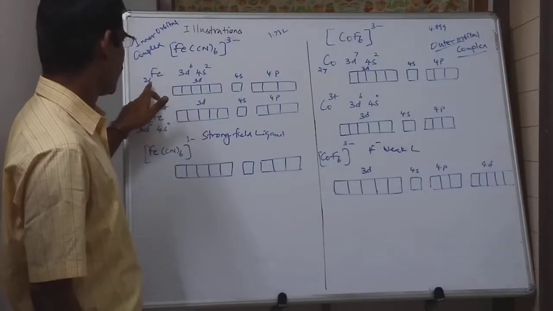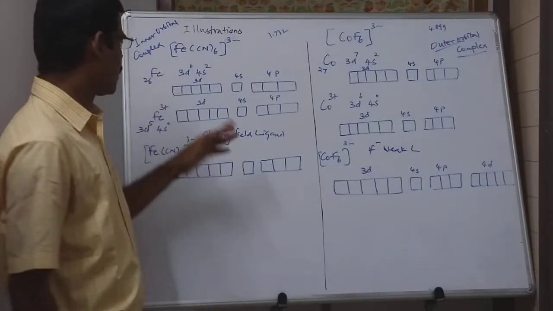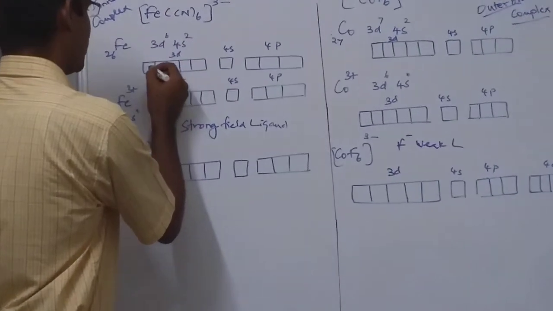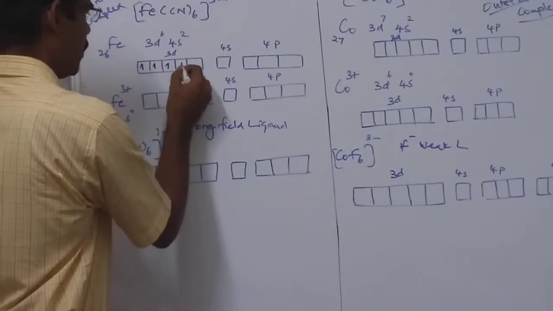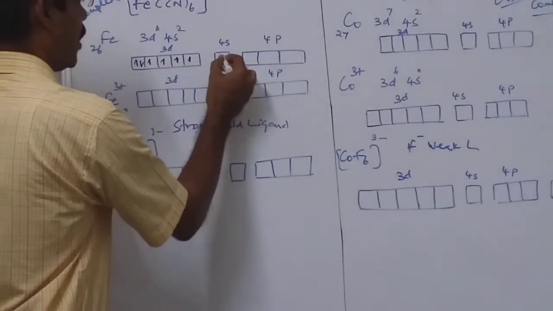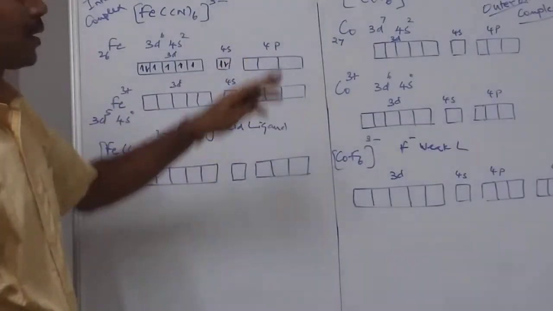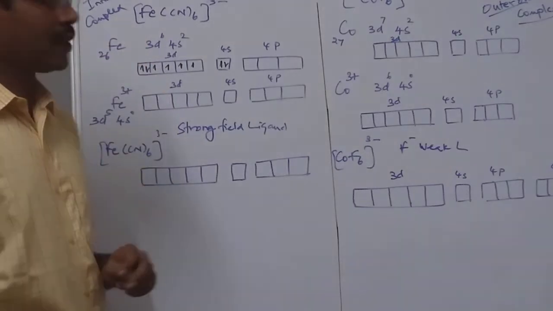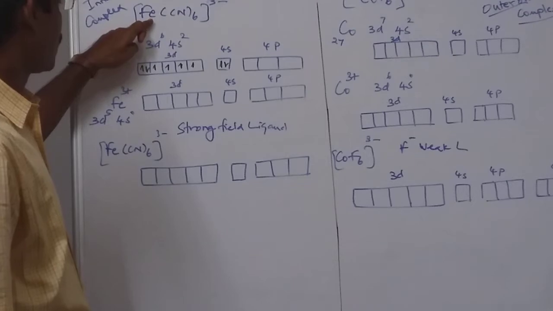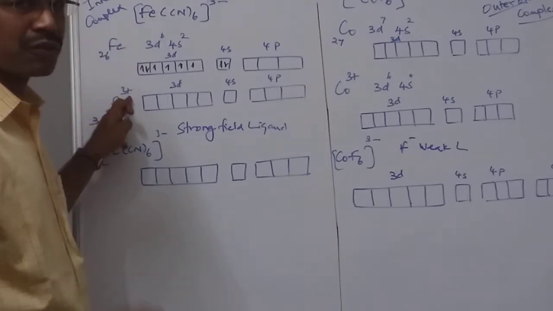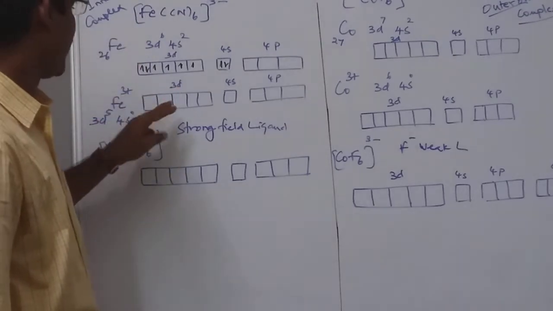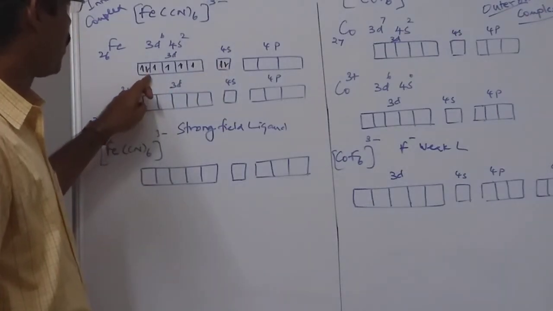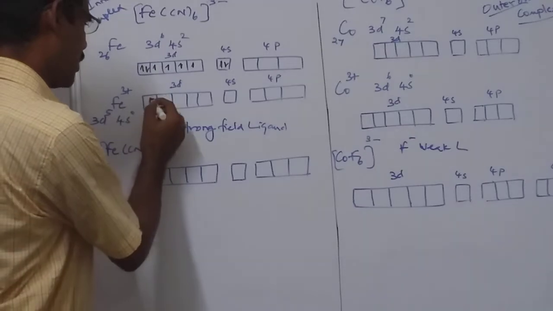See, for iron, the atomic number is 26, and therefore the outer configuration will be 3d6 4s2. So you can see 6 electrons in the d orbital. So 1, 2, 3, 4, 5, 6, and there will be 2 electrons in the 4s orbital. So this is the electronic configuration for Fe. In this complex, the oxidation state of Fe is 3+, and therefore 3 electrons are lost. So as a result of that, 2 electrons from the s orbital and 1 electron from the d orbital will be lost. As a result, you will have only 5 electrons in the d orbital like this.